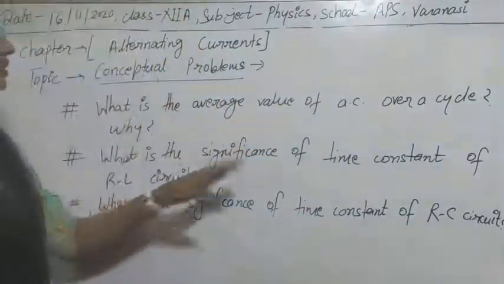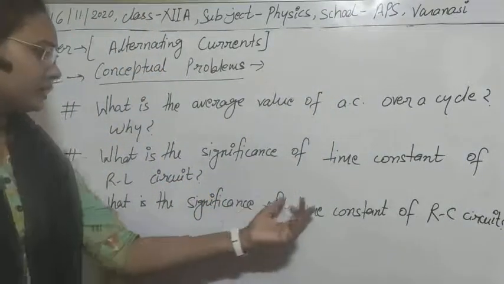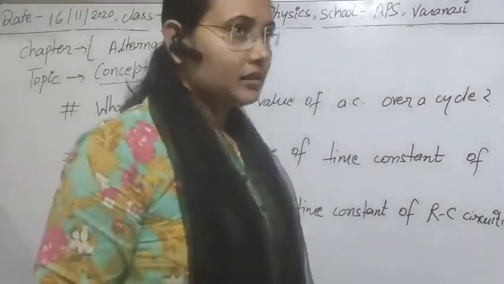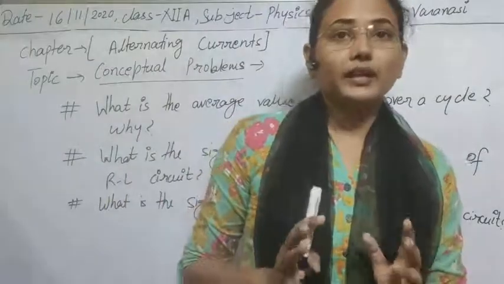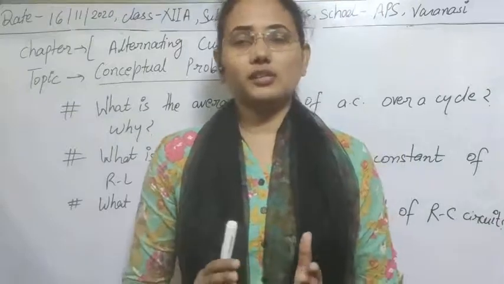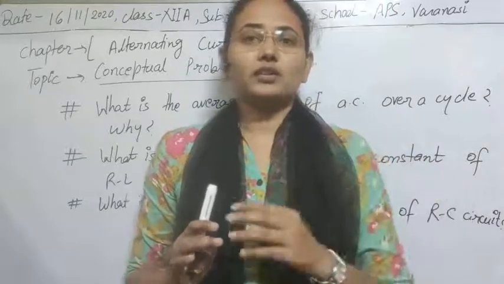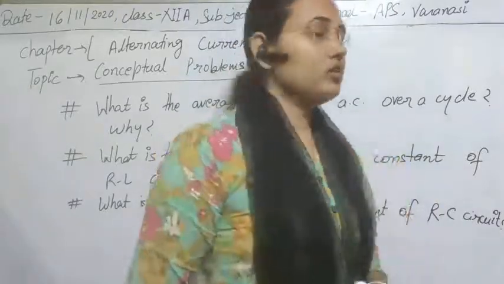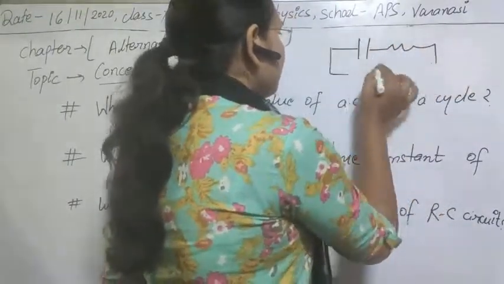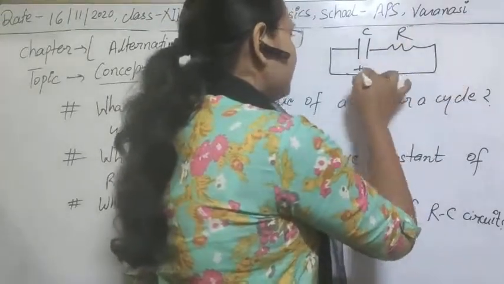So if this question is clear, then let's see the next question. The next question is also related, for the RC circuit. The question is: what is the significance of time constant for an RC circuit? As in the case of the LR circuit there is growth and decay of current, in the case of the RC circuit there is a charging and discharging process. Means there is storage of charge, or growth of charges, and decay of charges here. In that case, we use a capacitor connected to a resistor, and for charging this capacitor we attach a battery through it. Clear?